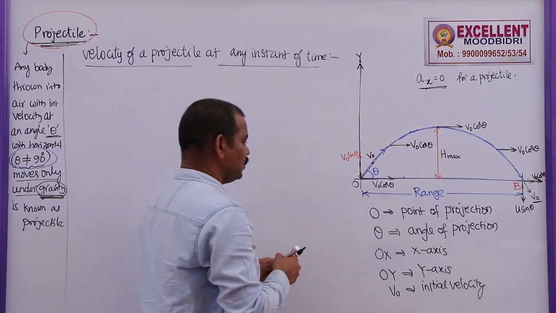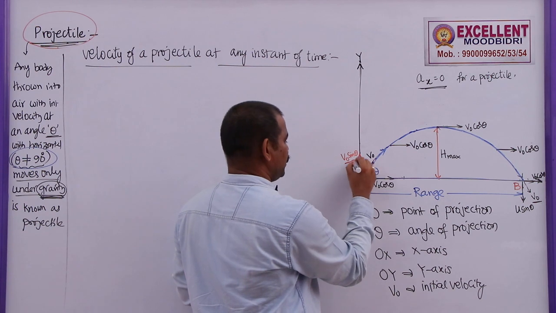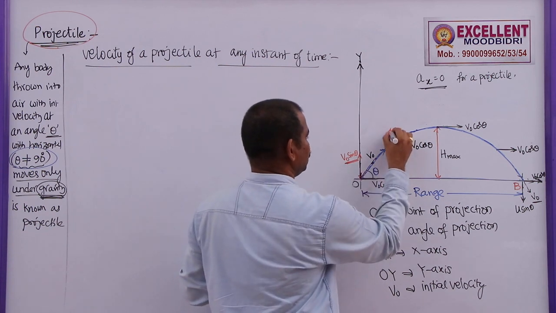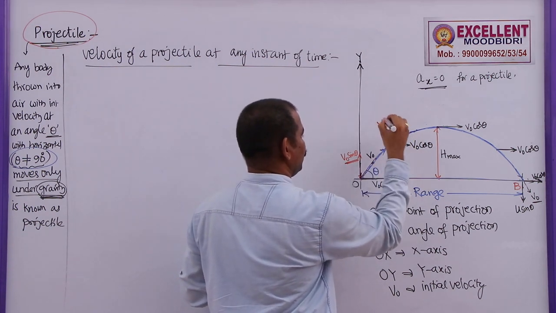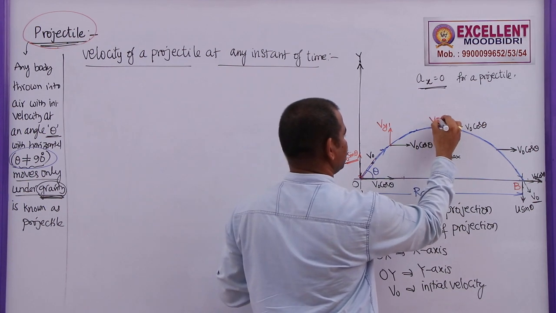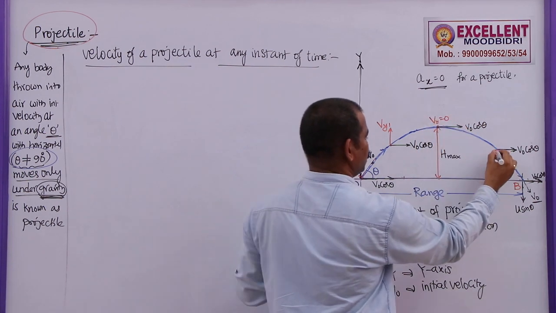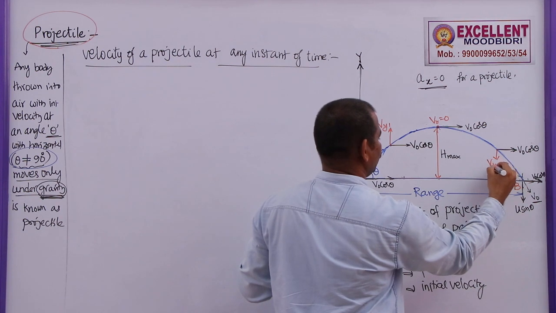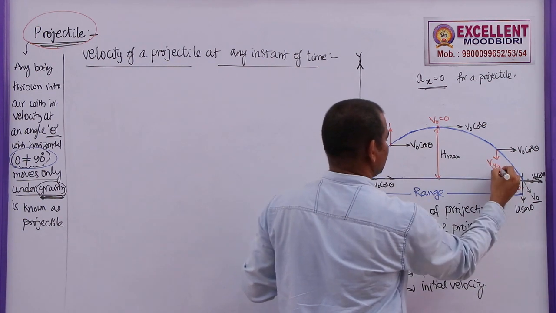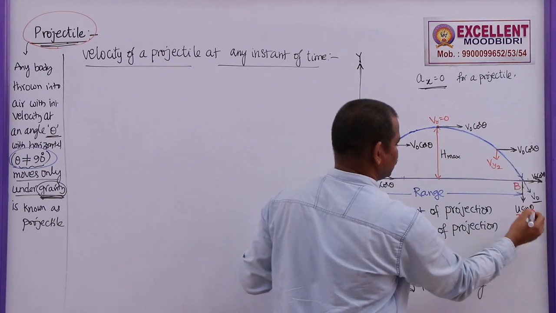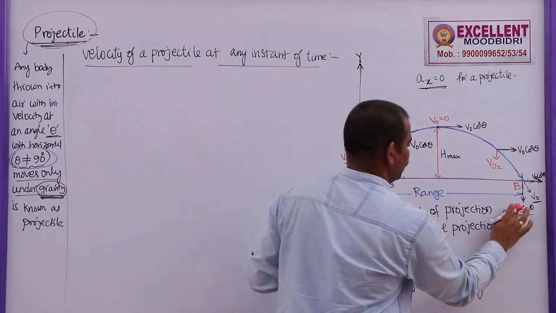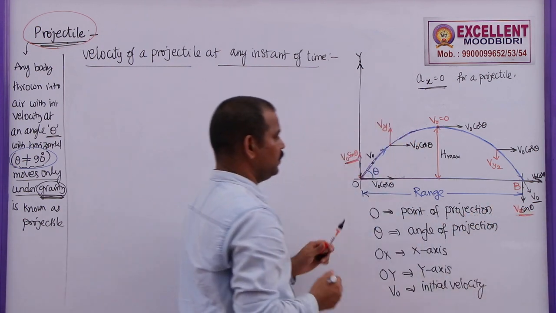But what about the vertical velocity? If it is V naught sin theta initially, this will be Vy1, and here Vy is 0, and then Vy2, and the final velocity will once again be V naught sin theta.